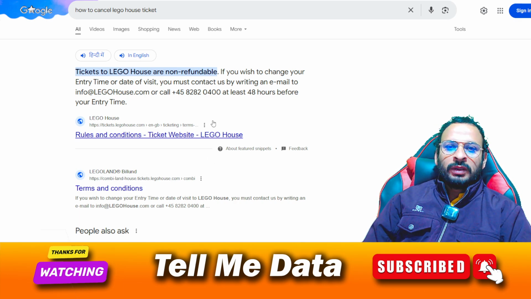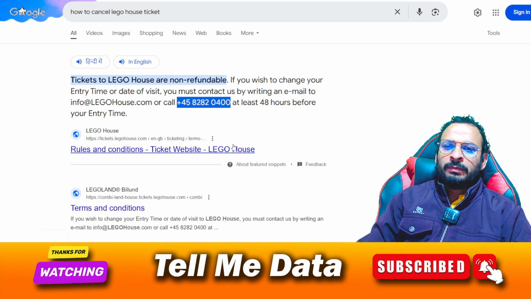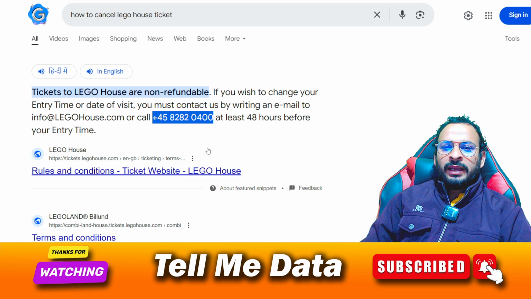So if you want to cancel your tickets, there are only two methods by which you can cancel. The first method is the calling method. You need to call this number, as you can see on your screen. Once you get connected, you need to tell them that you wish to cancel your ticket and that you don't wish to visit Lego House.